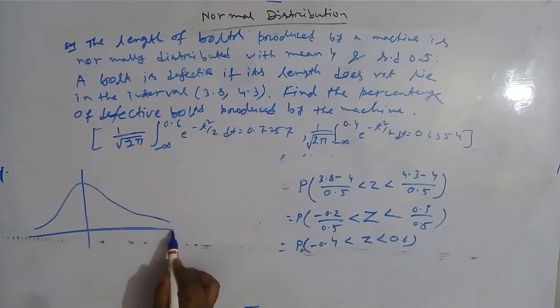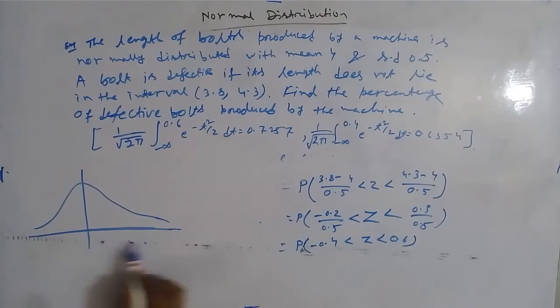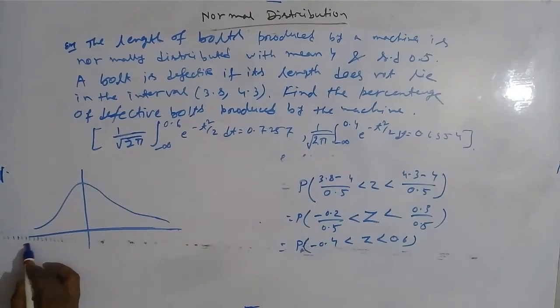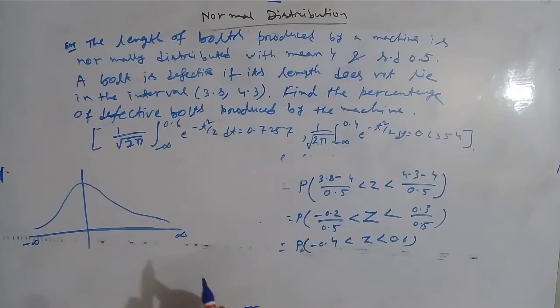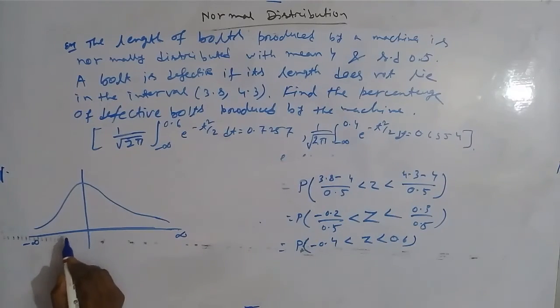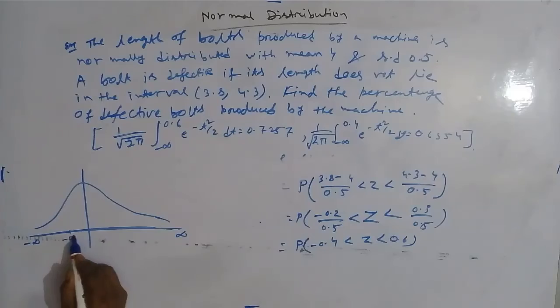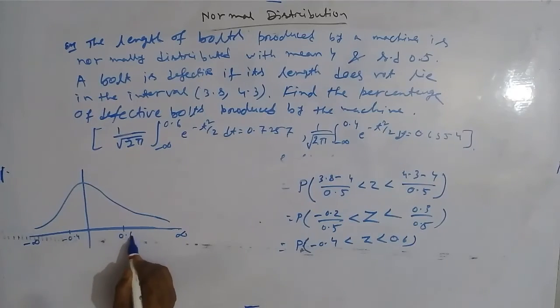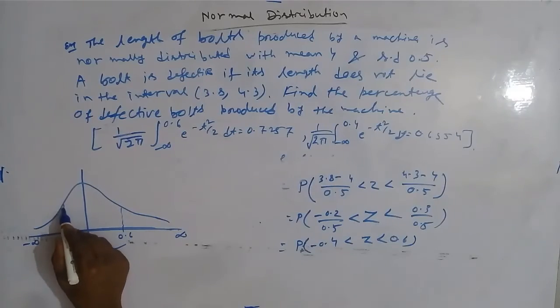Okay, so this is the curve and the area is 1. We know this is symmetric, from minus infinity to plus infinity. So we have to find the area under the curve from minus 0.4 to 0.6. Clear?